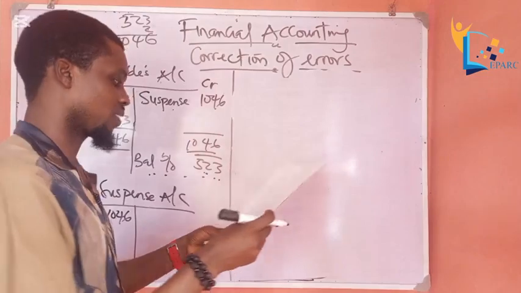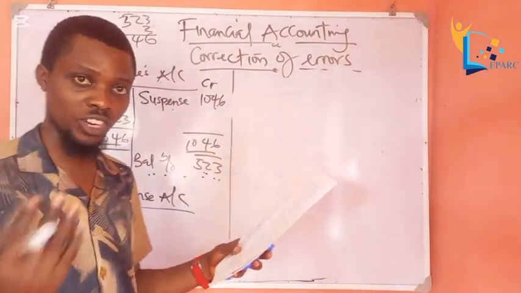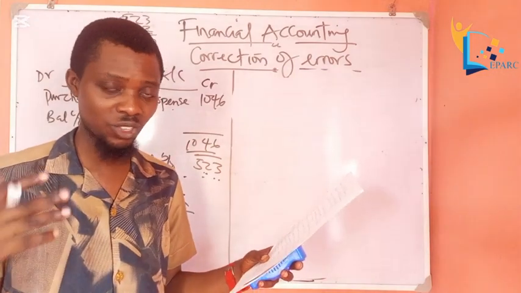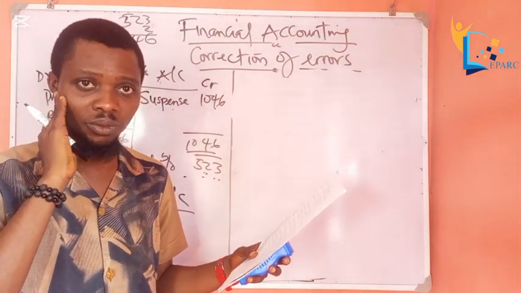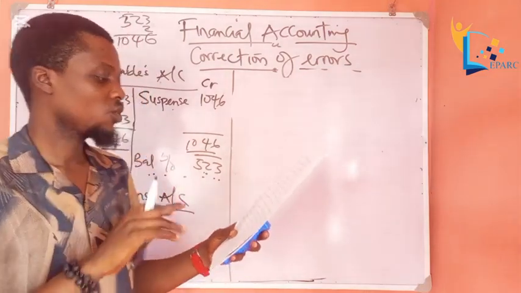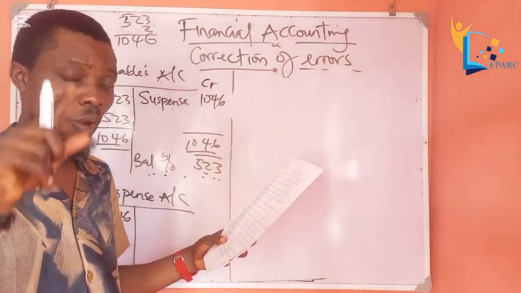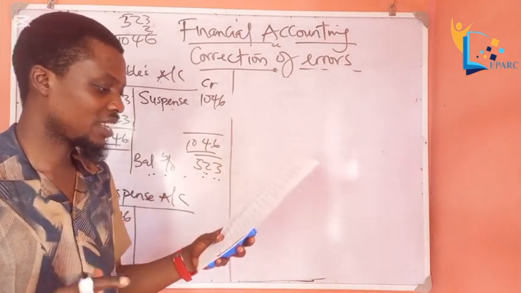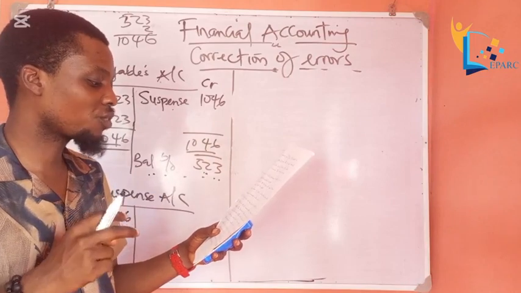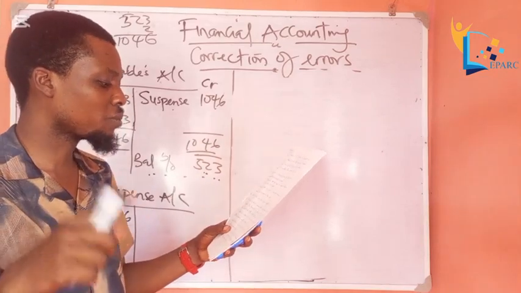The next one says a receivable. Now, these are new terms for debtors and creditors. When you hear receivable, what comes to your mind? A debtor. When you hear payable, what comes to your mind? A creditor. Okay? So a debtor or receivable who owed a sum of 120 naira died without leaving anything behind. This amount was written off his account as bad debt, but no other entry was made in the books.